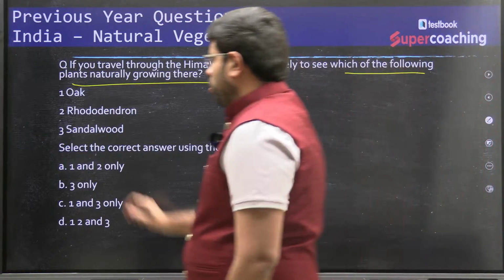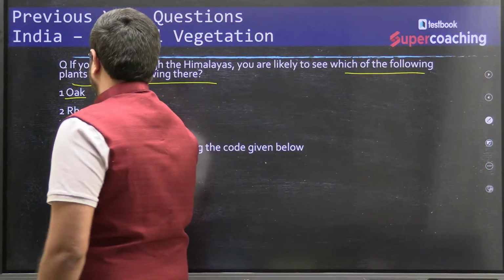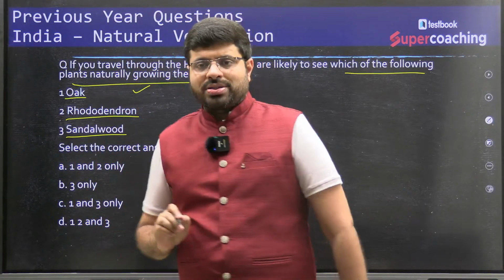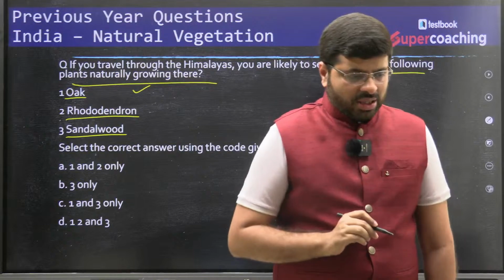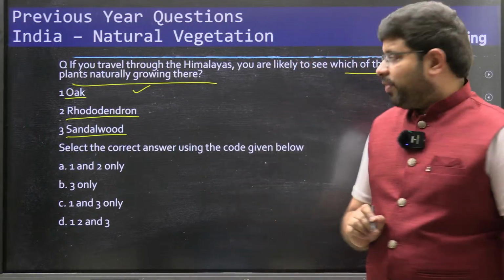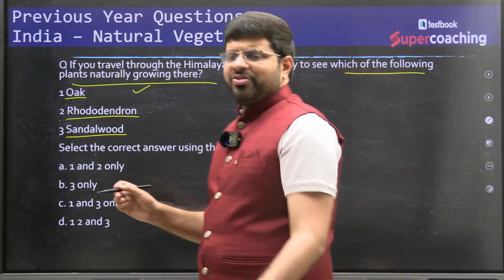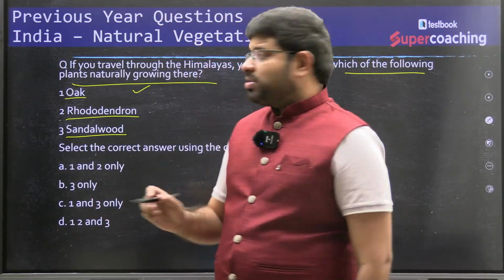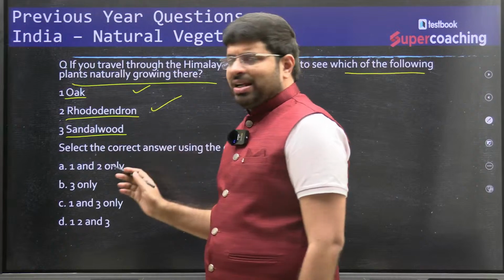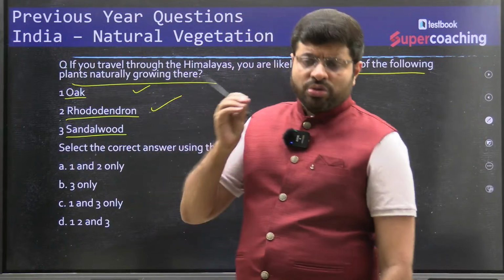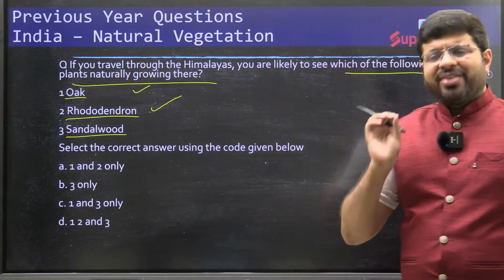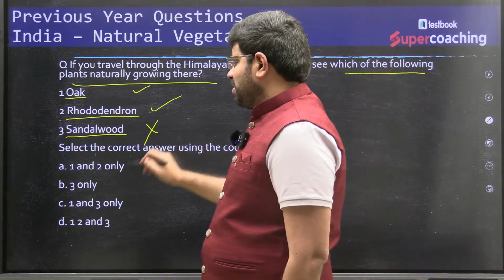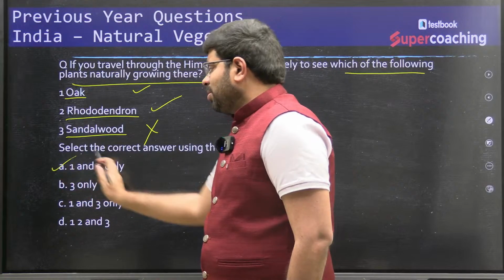So what are the options given? Oak, rhododendron, sandalwood. Oaks you do find along the temperate regions; definitely along the Himalayas you will find oak. Rhododendron is very famous; in Uttarakhand, the Great Valley of Flowers, you do find rhododendrons. Sandalwood you do find in a few areas, but that is very, very rare. It is exceptional, so you can consider this as no. The answer is 1 and 2 only.